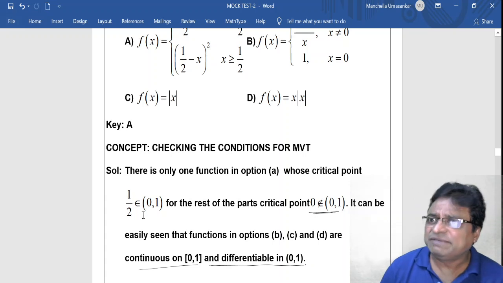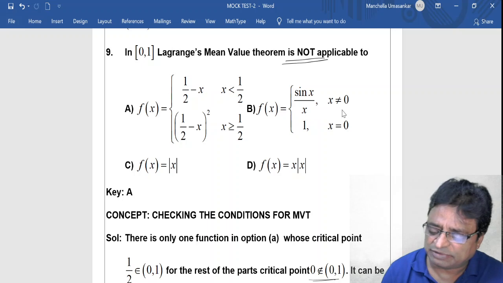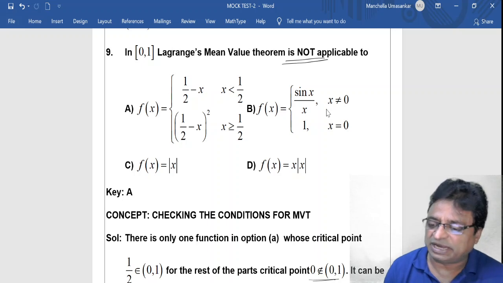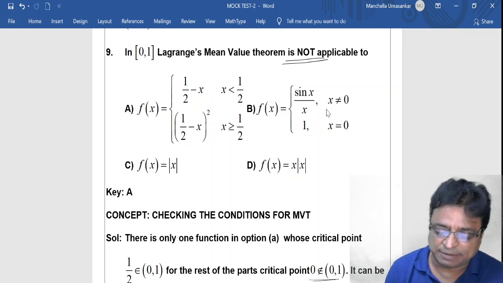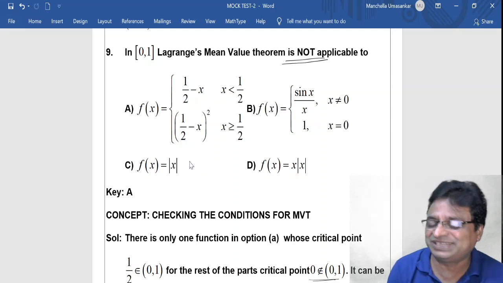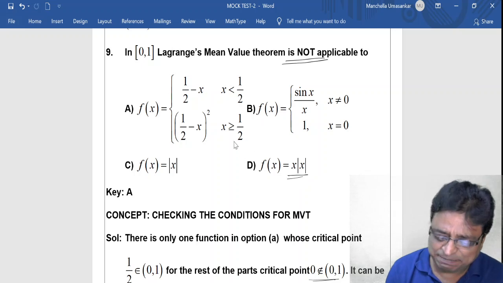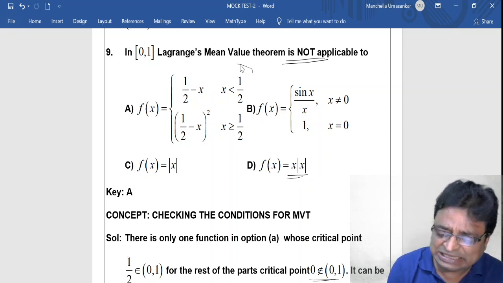So see, for the second option, there is no problem. It is continuous because the limit value is equal to the function value, and it is differentiable in the open interval 0 comma 1. So by graph itself also we can say, mod x, no doubt it is continuous in the closed interval 0 comma 1 and it is differentiable in the open interval 0 comma 1. Similarly here also. So for these 3 problems there is no problem at all, except this.